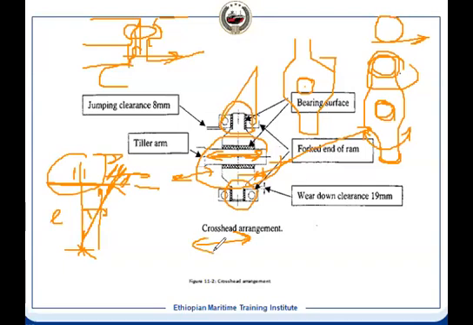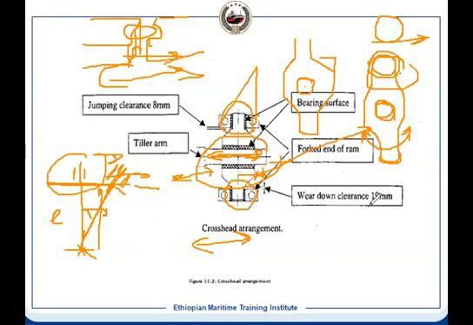And when the tiller arm is having angular displacement, what is happening? Because this has to turn, this hole has to align with the tiller arm. So it will turn. It will have a movement in this direction as well as in this direction, and as well as this, the crosshead pin is moving in a linear direction with our ram.